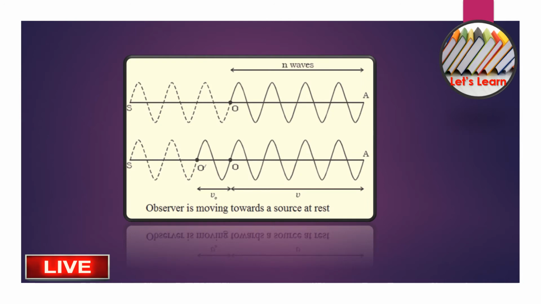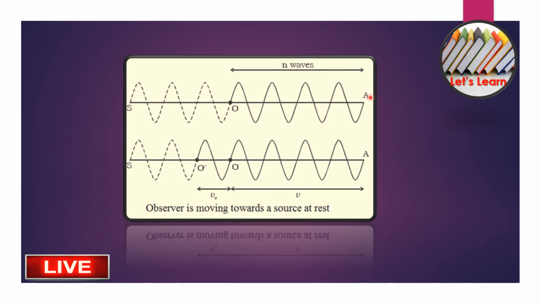So next part, when the source is at rest and the observer is in motion. We can easily say, right, S to O and O to A. We are just considering A. So in this part, S and O represent, as we know very well, the position of the source and observer respectively. The source S emits n waves per second having a wavelength, as we know very well, lambda equal to V by n. That's the wavelength. So we are considering a point A here, which means O to A.